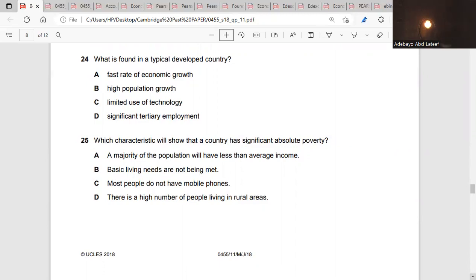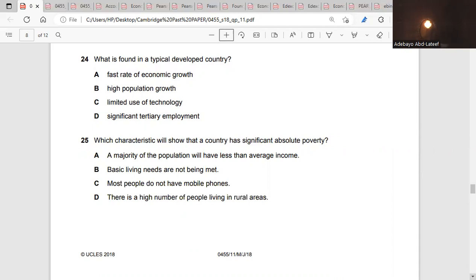We call them emerging economies. That's where we have Brazil, South Africa, Nigeria, Turkey, Russia. These are emerging economies. So the answer is not A, because we're talking about a developed economy. High population growth. If population is growing, these are developing economies, right? So it's not B. Not developing. Limited use of technology. These are developing economies. They don't use technology. So the answer is D.